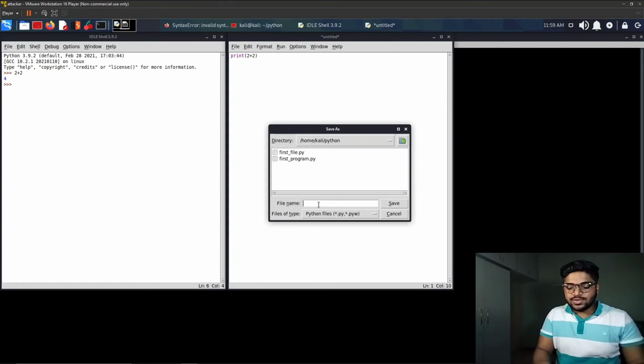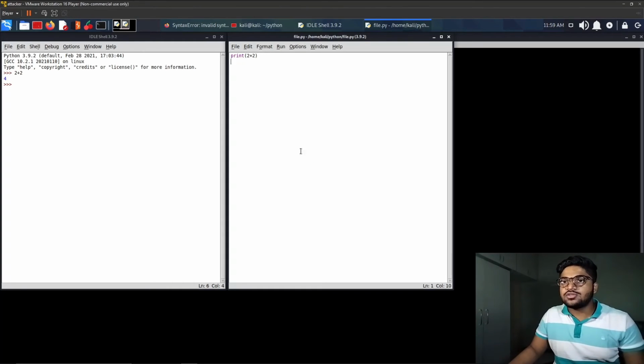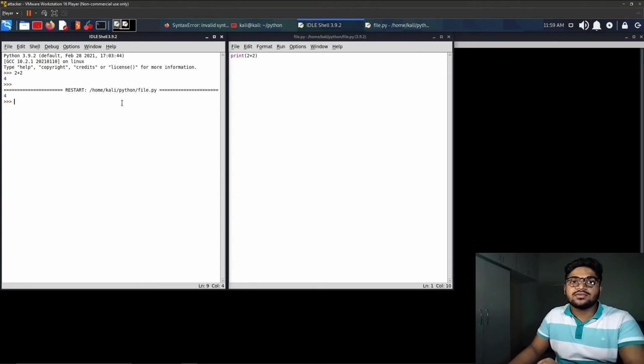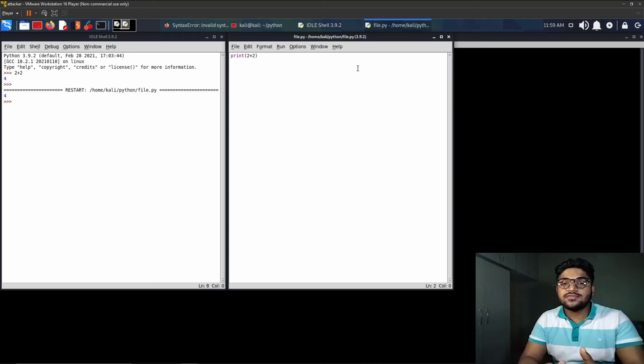I have written my Python code here and I will just save this. I'll give the file a name and click on Save, and once I have done this, I can run it using this Run option, or I can also press F5. Once I have run it, we can see on my left window that the code has given me the output, 4. The main reason why we use a Python file is to save our program.